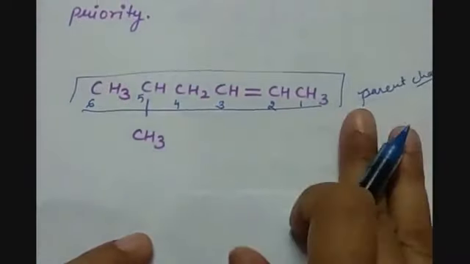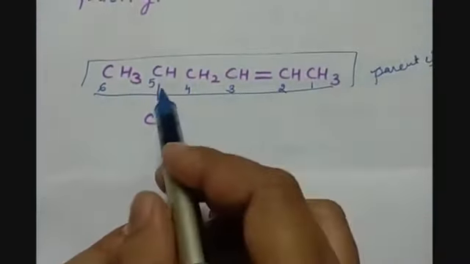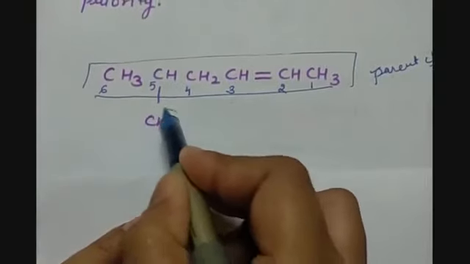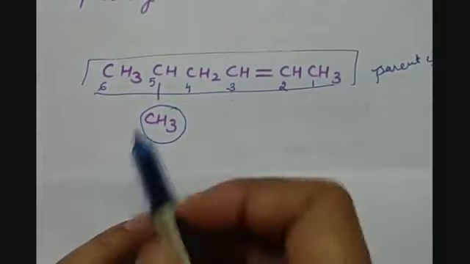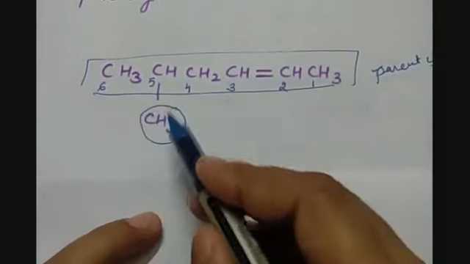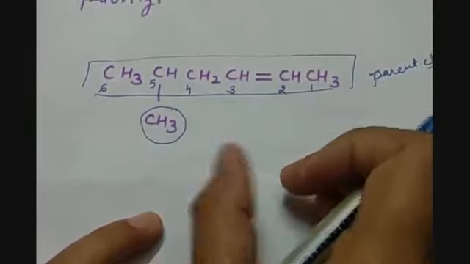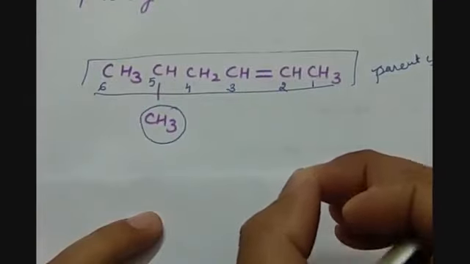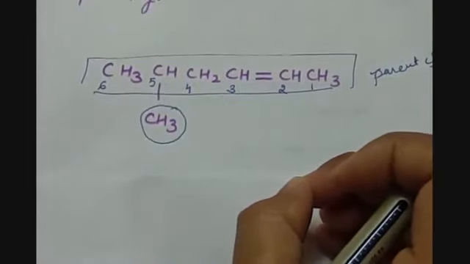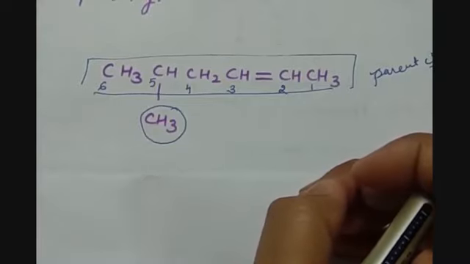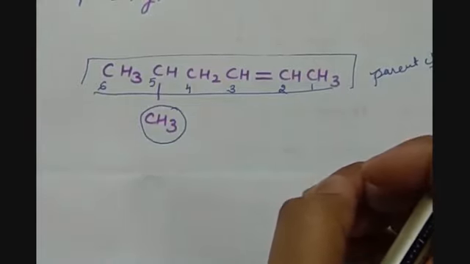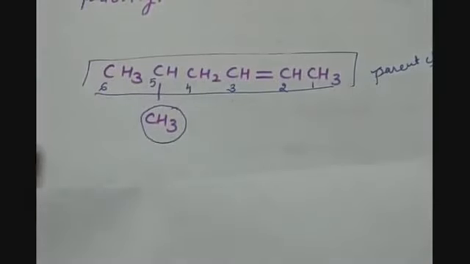While writing the name, first we have to give the position of the substituent group. Here we have the methyl group as the substituent, present at the 5th carbon. Then we have to write the word root. Then we put the primary suffix and its position. And at the end we put the secondary suffix. As it does not have any secondary suffix, we will not put it. So it will be named as